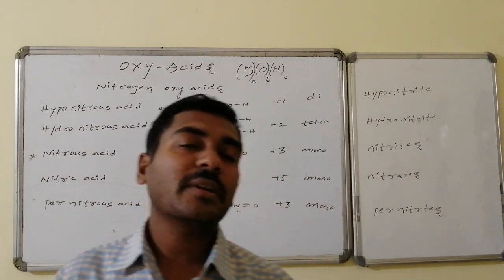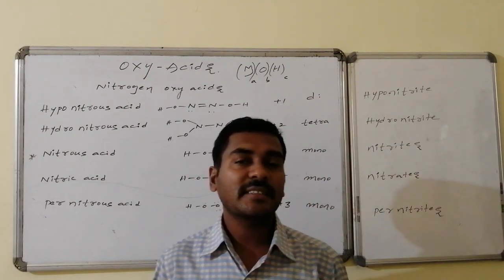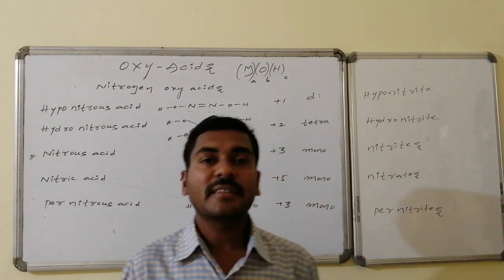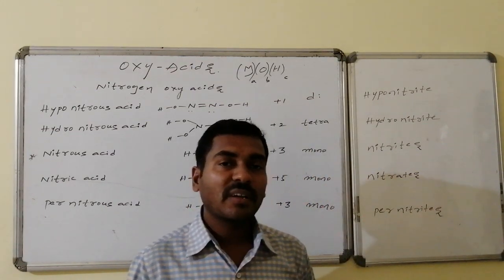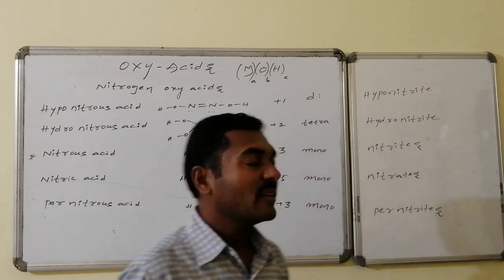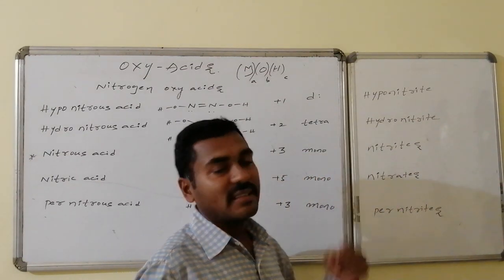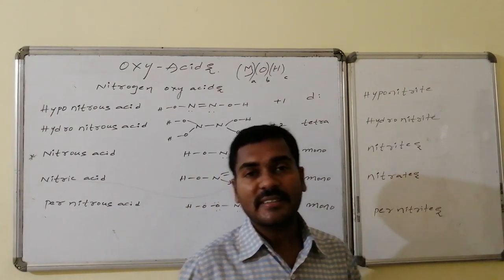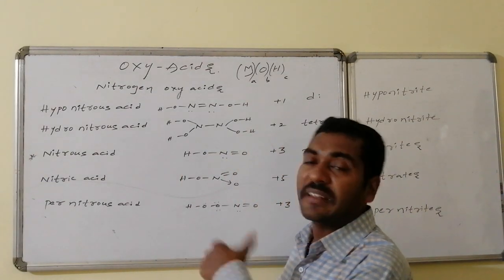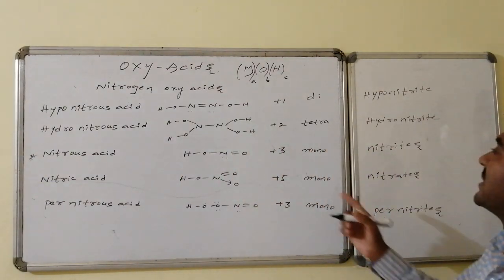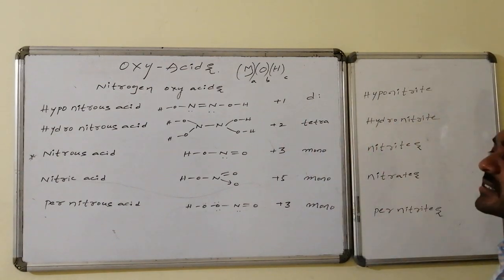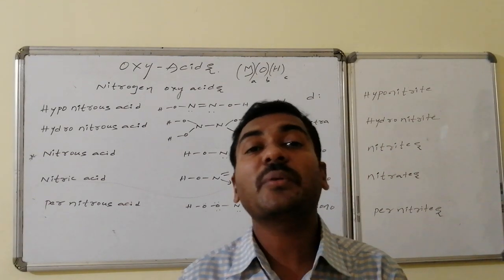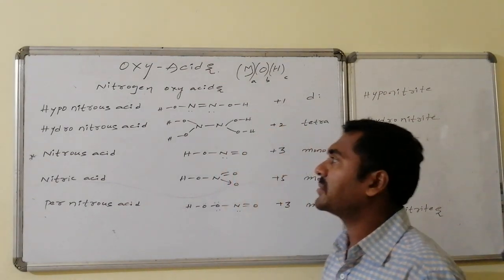Here if we remember one particular thing, the highest possible oxidation state is 8 and the next highest is less by 2 units. Here in this case 5 is the highest. Salts with +5 oxidation state are said to be nitrate salts, whereas less by 2 units, that is +3, nitrous acid, and corresponding salts are said to be nitrites. Hypo stands for less by another 2, so 3 minus 2 becomes equal to 1, and the corresponding salts of lesser oxidation state are known as hyponitrites, and the remaining all are derivatives.